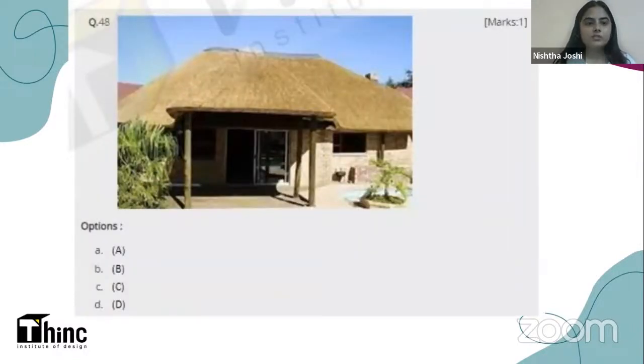Now this is the next image. Which one do you think is this? You have to focus on the roofing material. Is it A, B, C or D? We already know that the previous one was B, that is cane. So there is a slightly lesser chance that this will be B again. It can be something else, A, C or D.